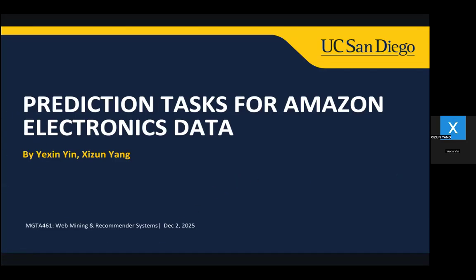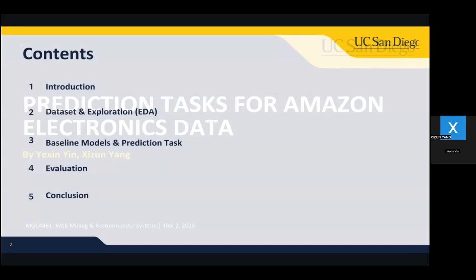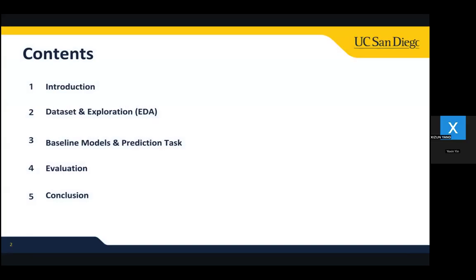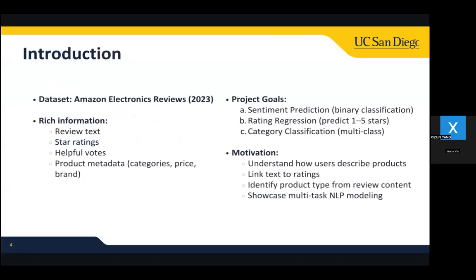So in this project, we will analyze the Amazon Electronic Reviews dataset from 2023. And here's the content of our presentation today. This dataset contains some rich information, including the review text, star ratings, helpful votes, and some product metadata. Our project goal is to explore three prediction tasks.